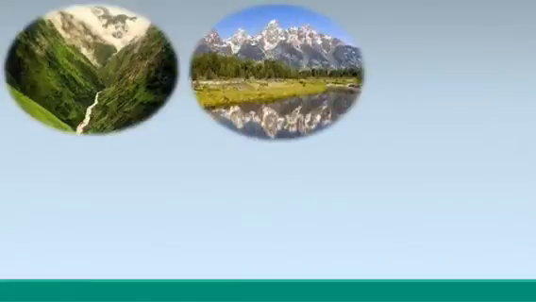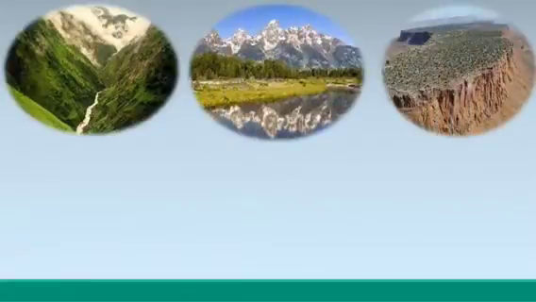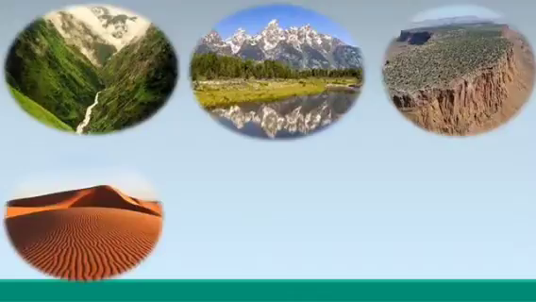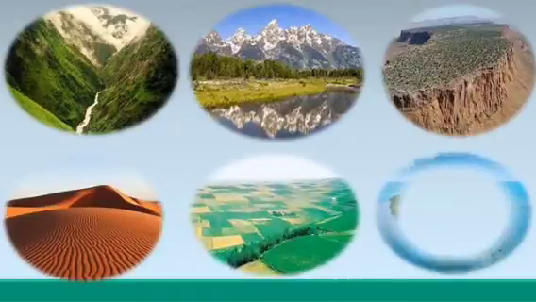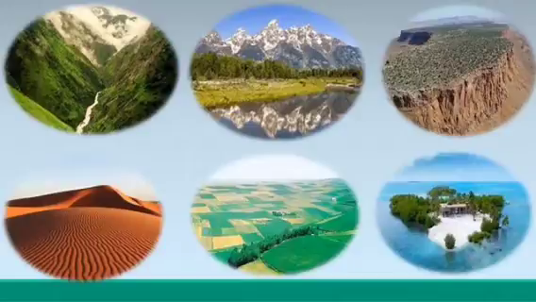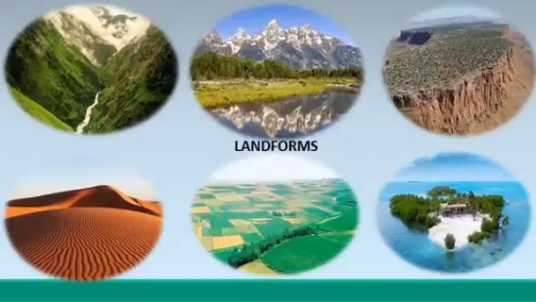We can observe deep valleys, high mountains, rocky plateaus, dry and sandy deserts, flat and fertile plains, cool and beautiful islands, and many more beautiful features on the surface of the Earth. All these different features of the Earth are called landforms or physical features.